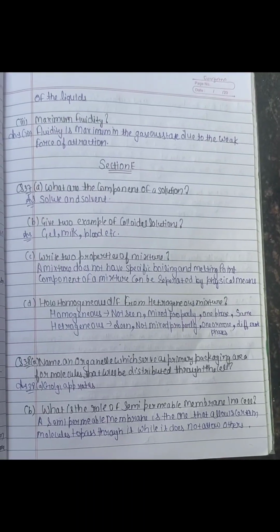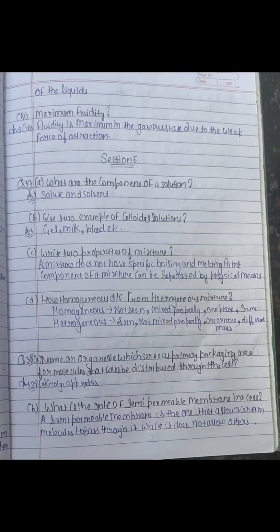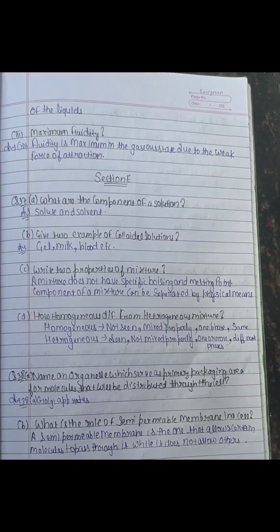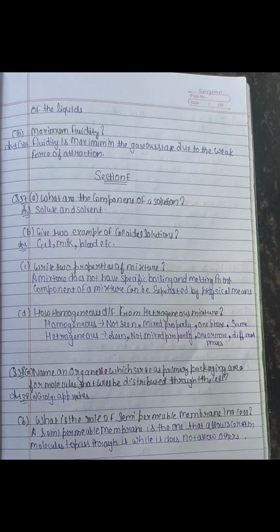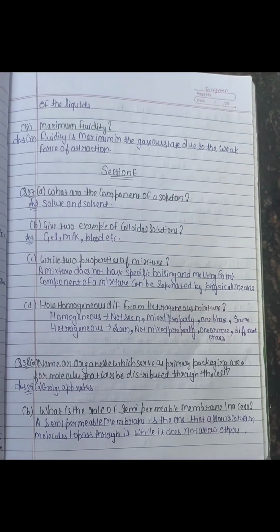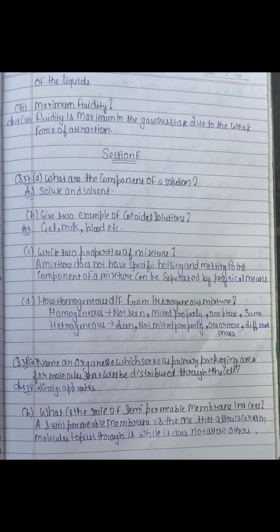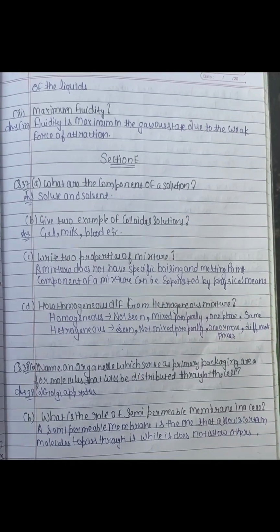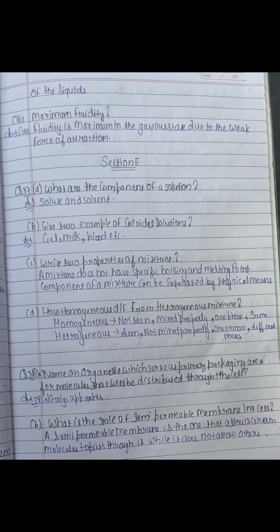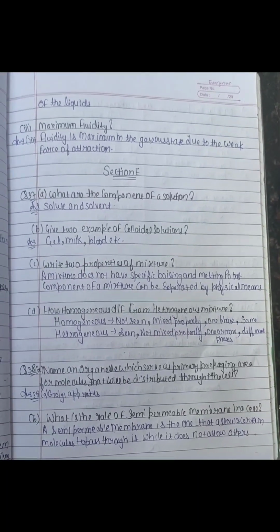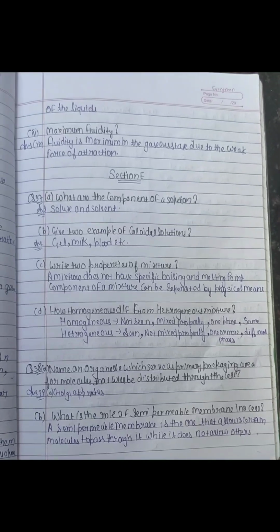How is a homogeneous mixture different from a heterogeneous mixture? Homogeneous: not seen by naked eye, mixed properly, that means uniform, only one phase, and homo means same. Heterogeneous: seen by naked eye, non-uniform, one or more phases, and hetero means different.